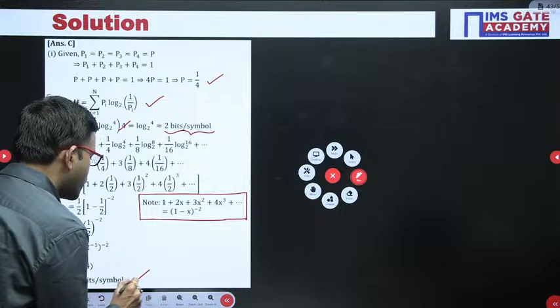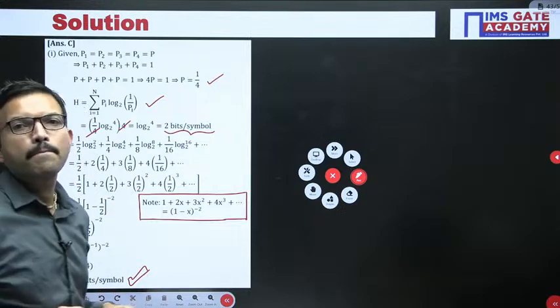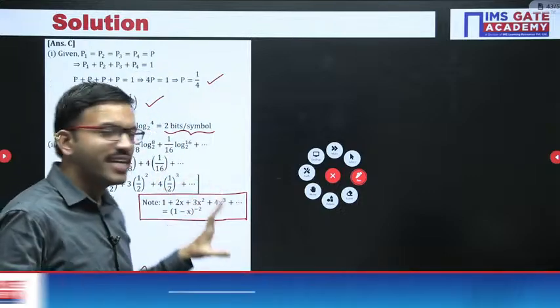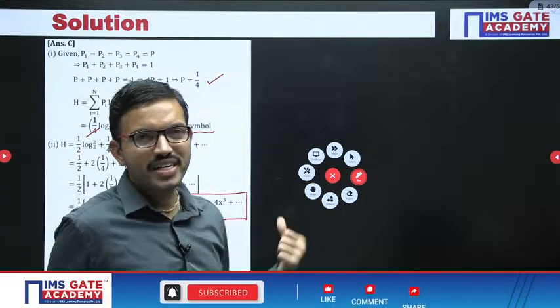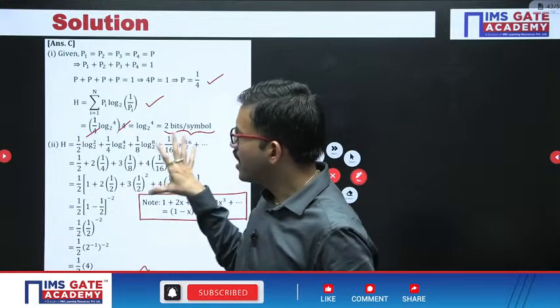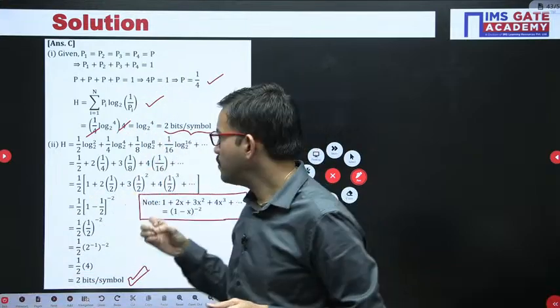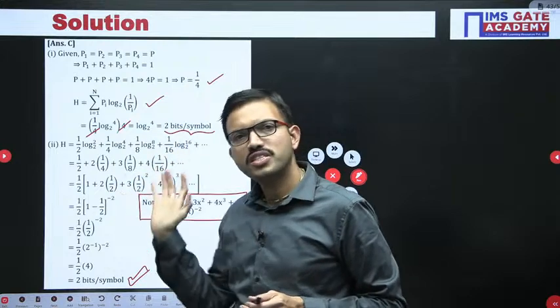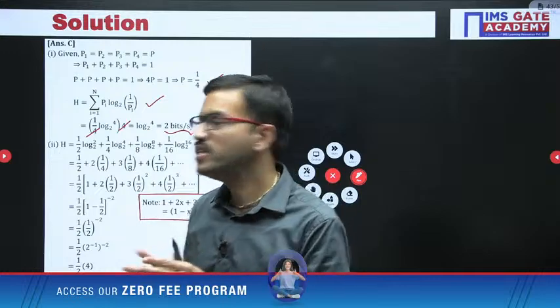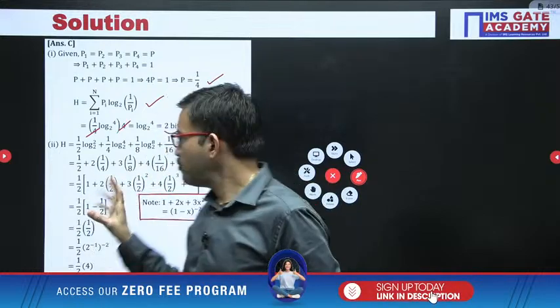Yes, once again we are getting 2 bits per symbol. Okay, but suppose, sir, even though we have learned, somehow in the exam we forget these kinds of formulas. No issue. At least in that case, if you are getting a question like this in the GATE exam, you may not attempt it in the first round, but in the second round, in the second 1.5 hour,